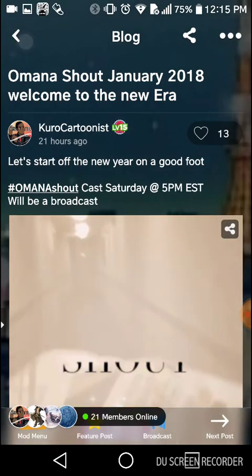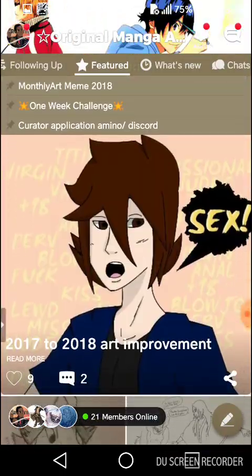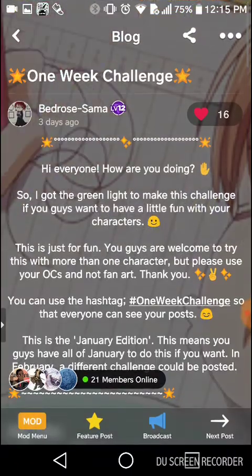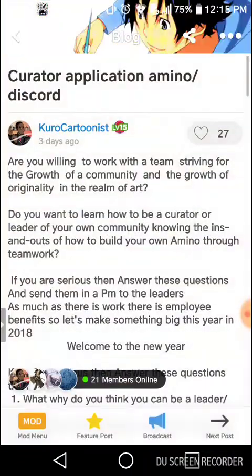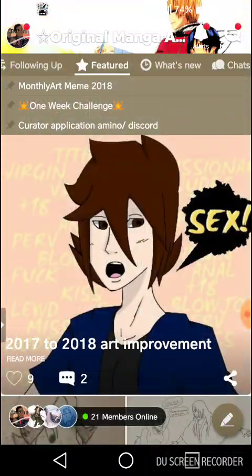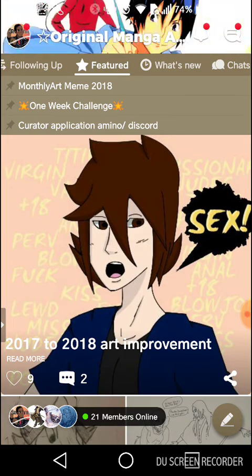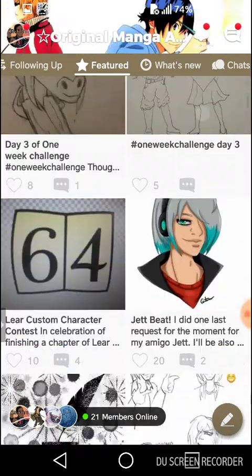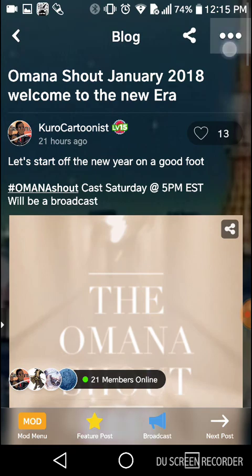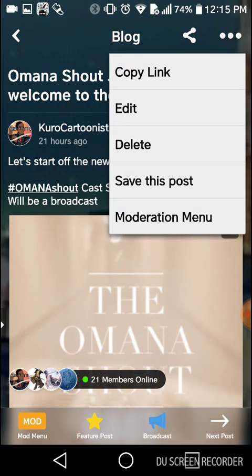Right, so back out of this and back out of that. So this is the pin to feature. Now you have to ask someone on staff if you want a pin to feature. What else do we have here? So let's go back down here, because it's safer to do it here than on someone else's wall.